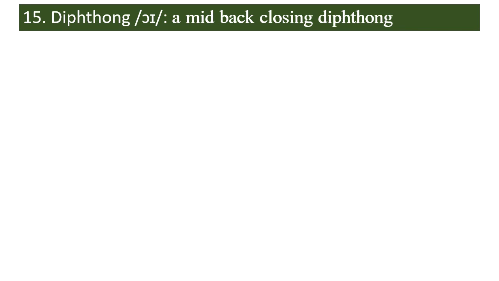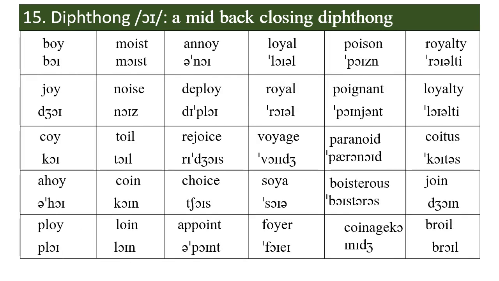Vowel 15 is the diphthong oi. It's a mid-back closing diphthong. It occurs in boy, joy, coy, ahoy, ploy, oi, moist, noise, toil, coin, loin. It occurs in annoy, deploy, rejoice, choice, appoint.